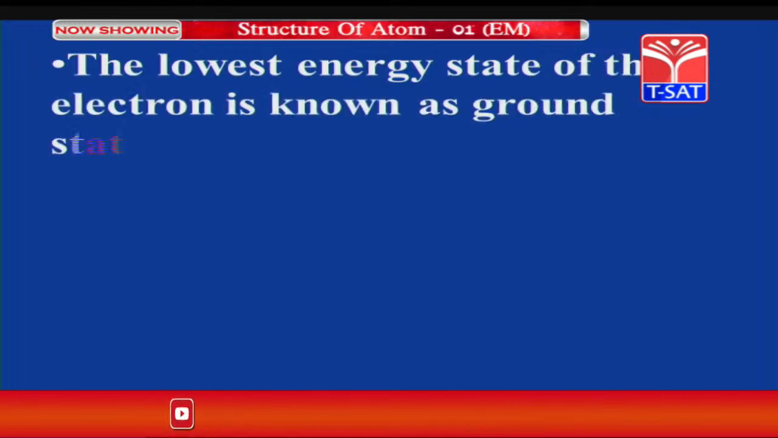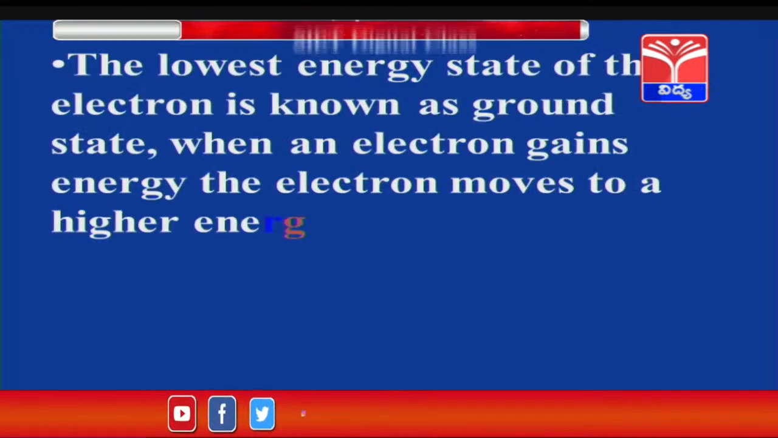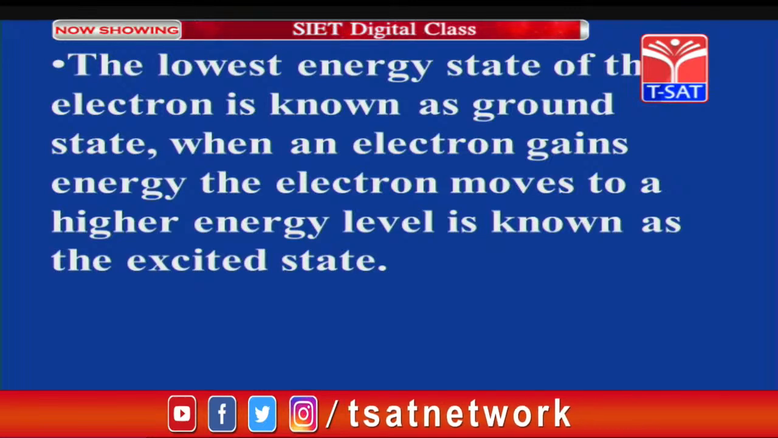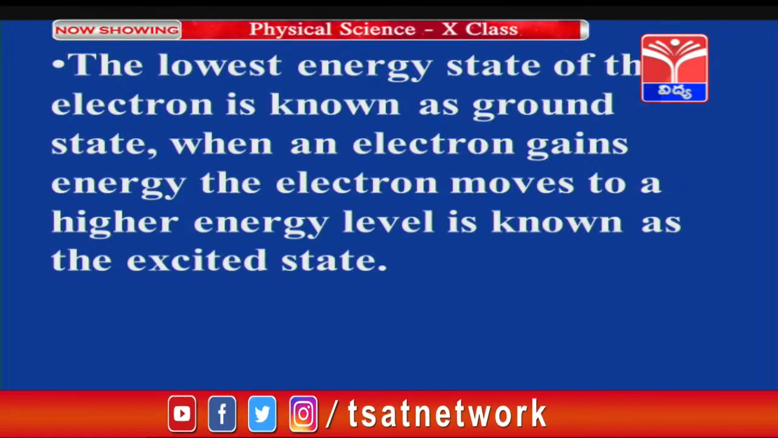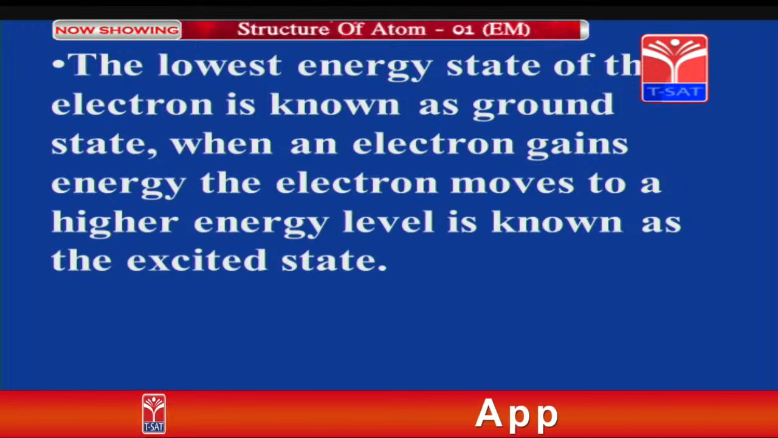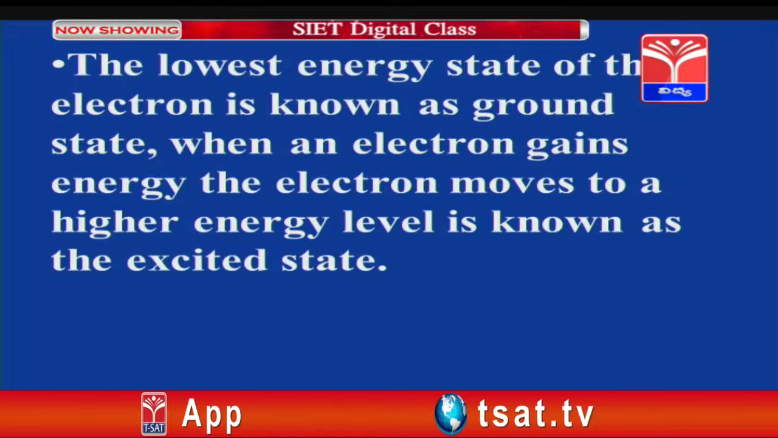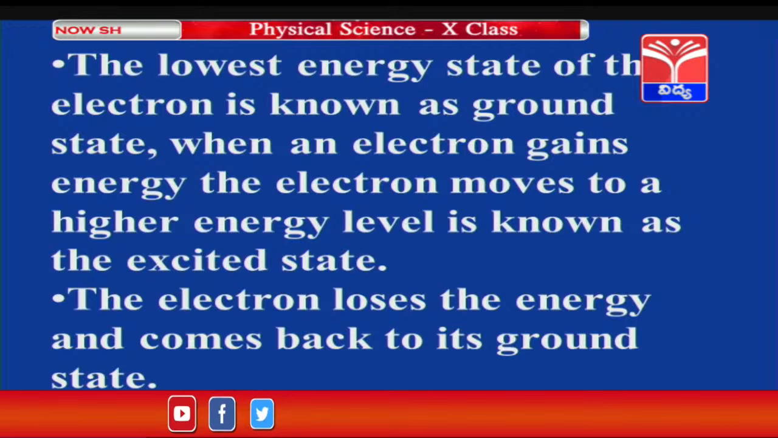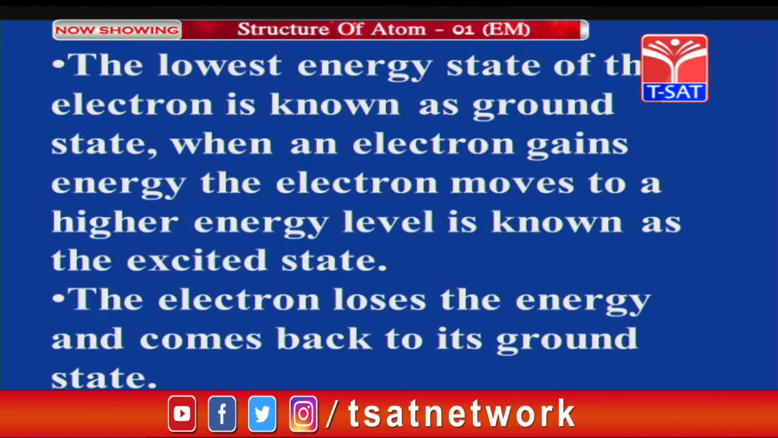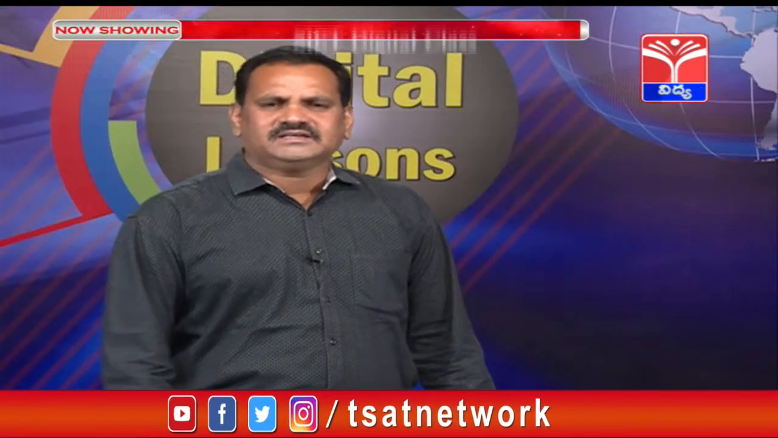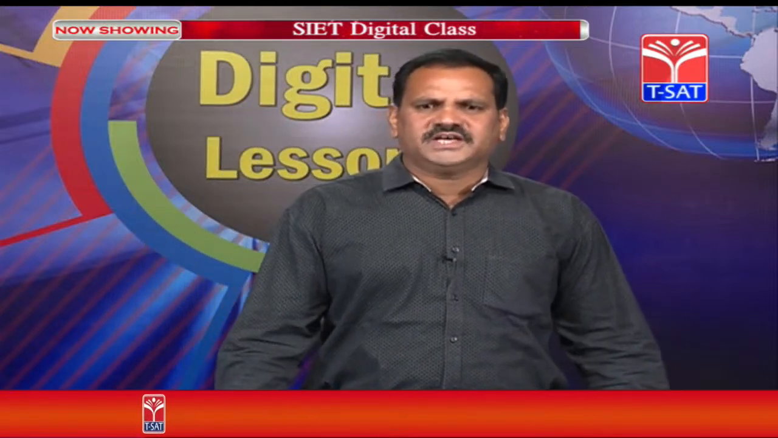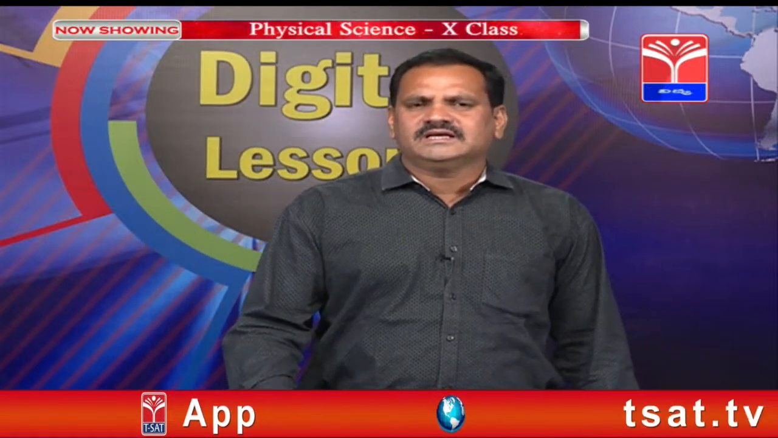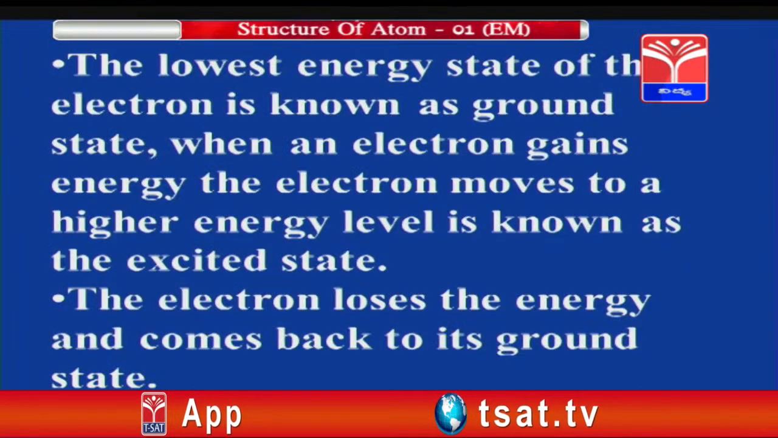The lowest energy state of the electron is known as the ground state. When an electron gains energy, it moves to a higher energy level, which is known as the excited state. The electron then loses the energy and comes back to its ground state. It means at the excited state electrons are very unstable, they can't stay for a long time, they immediately emit energy and come back to the original state, that is nothing but the ground state.